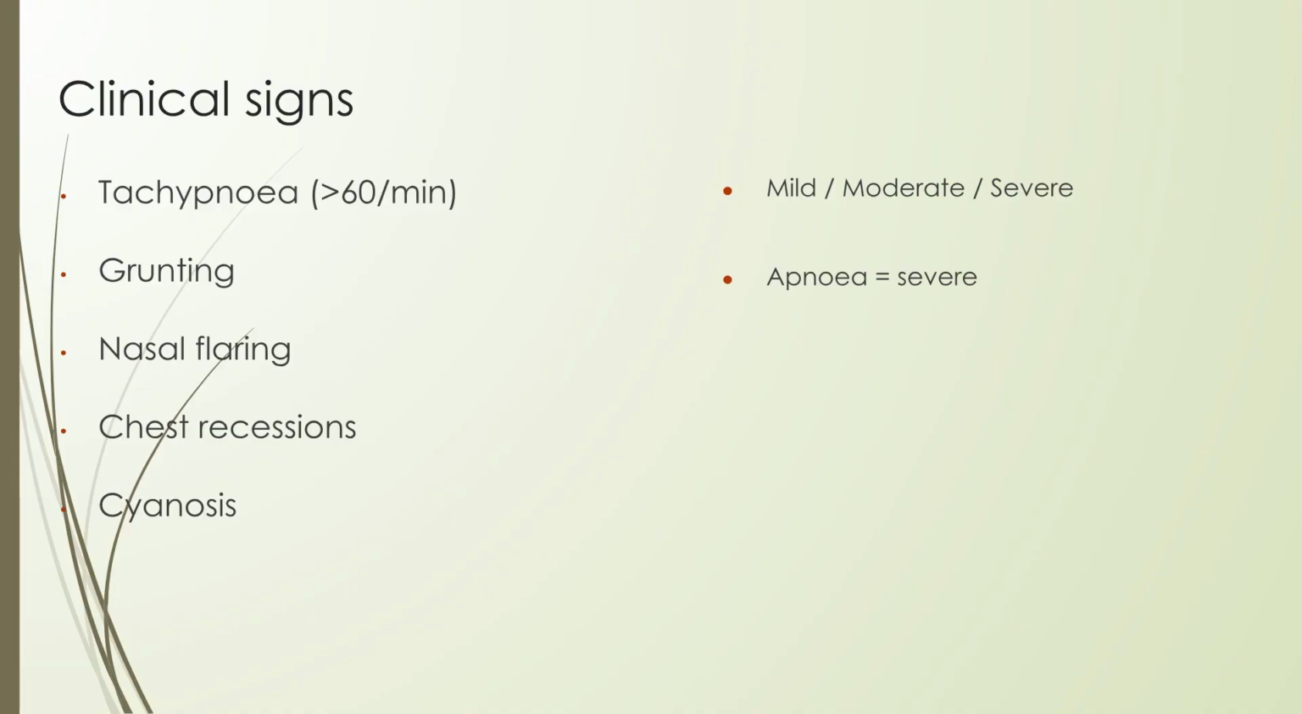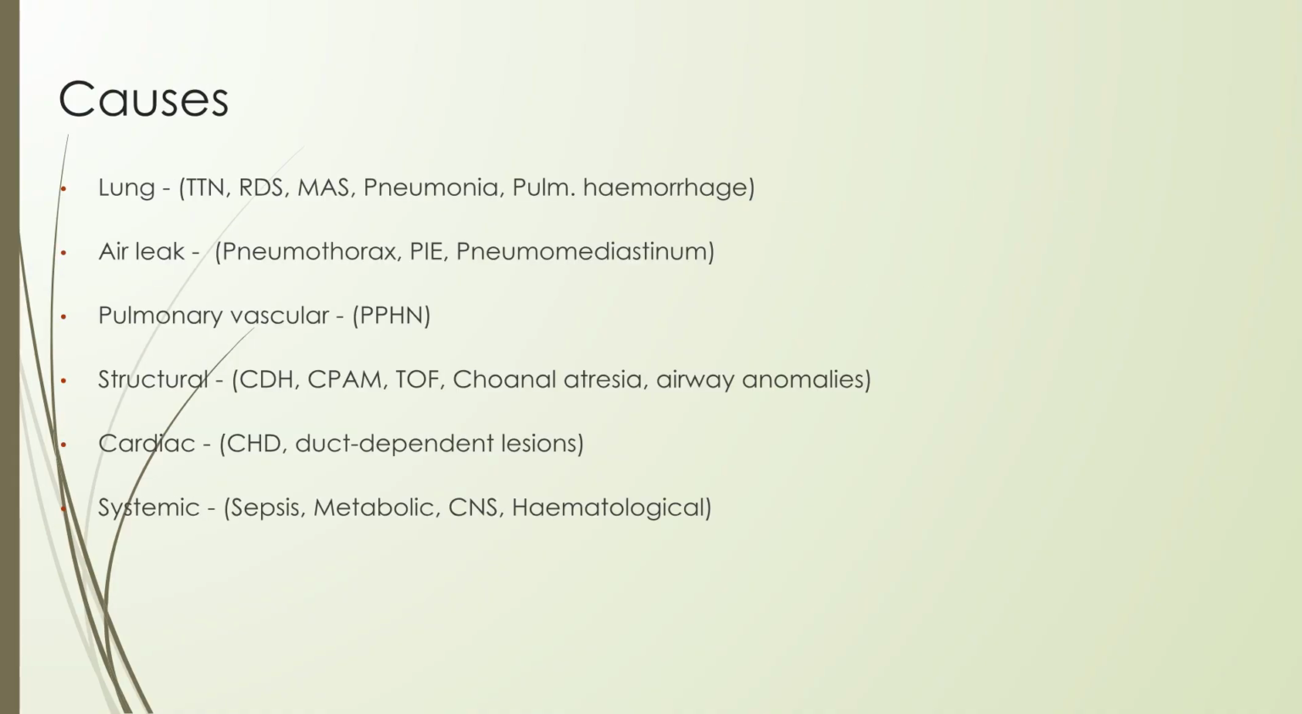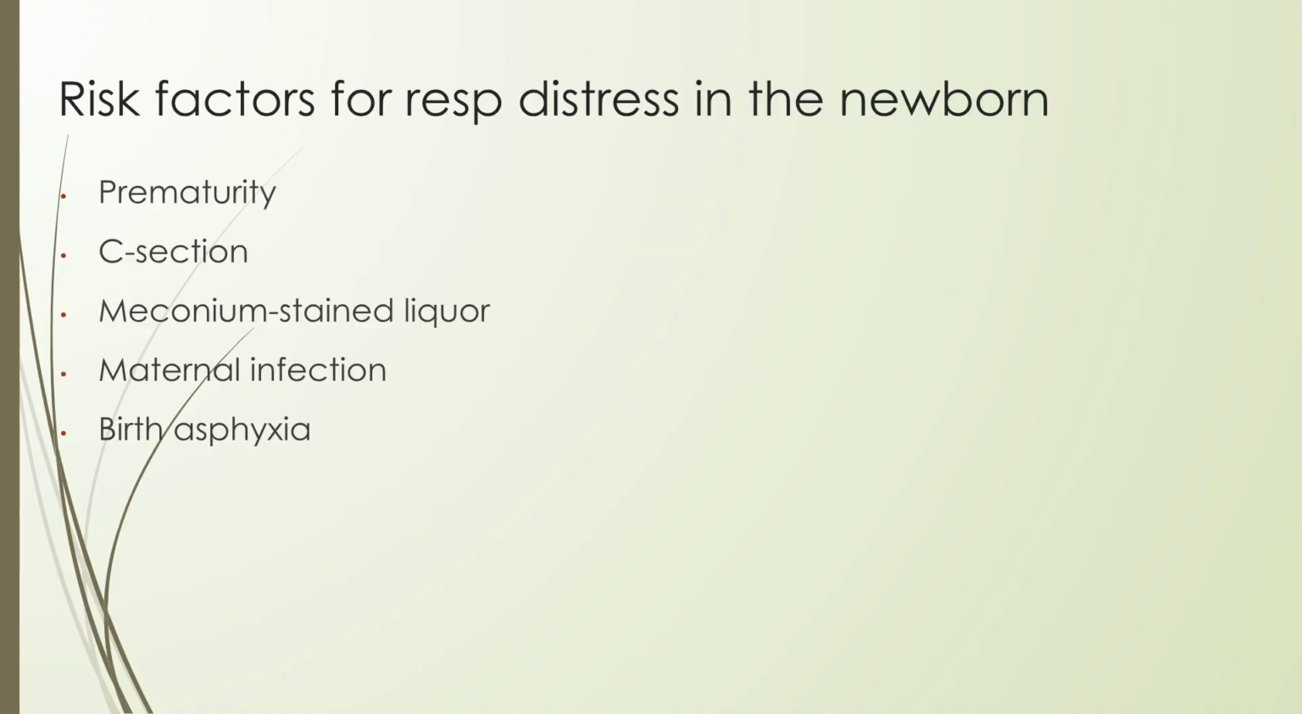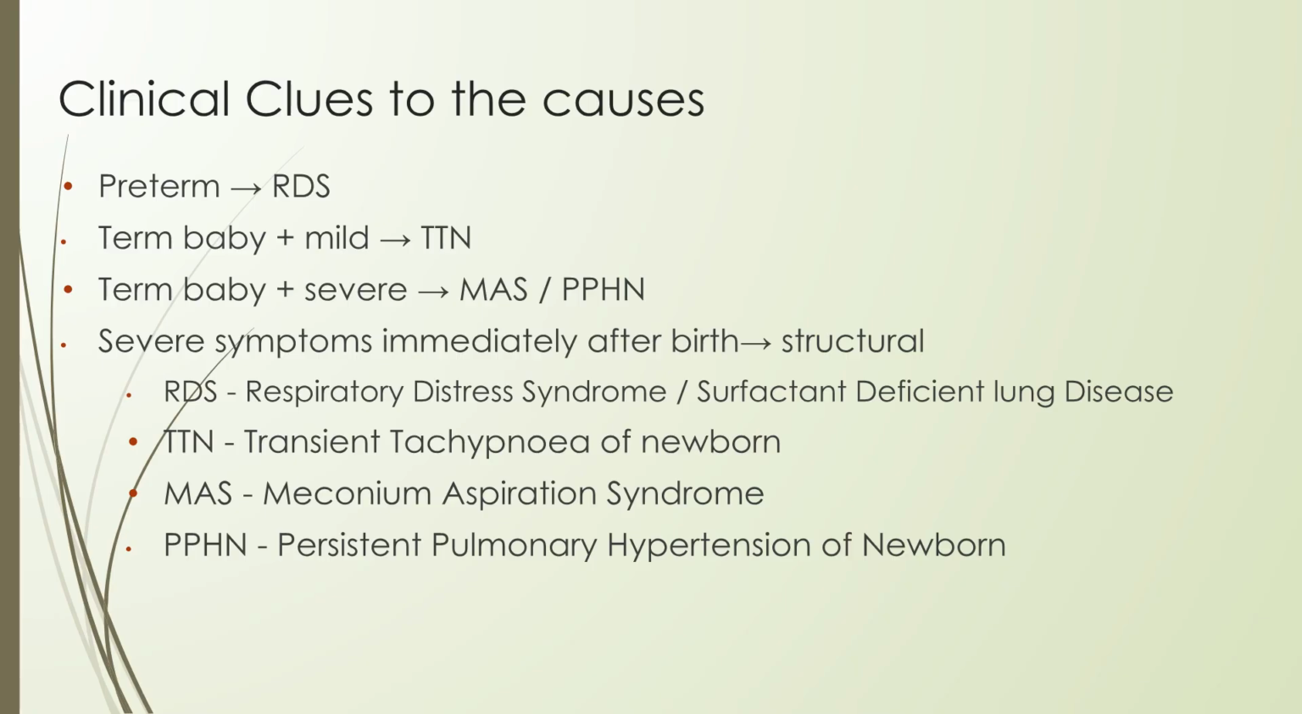Apnea is considered severe. Causes can be categorized as lung-related, air leak-related, pulmonary vascular, structural, cardiac, or systemic. Risk factors for respiratory distress include prematurity, C-section, meconium-stained liquor, maternal infection, and birth asphyxia. Clinical clues can point to the cause.